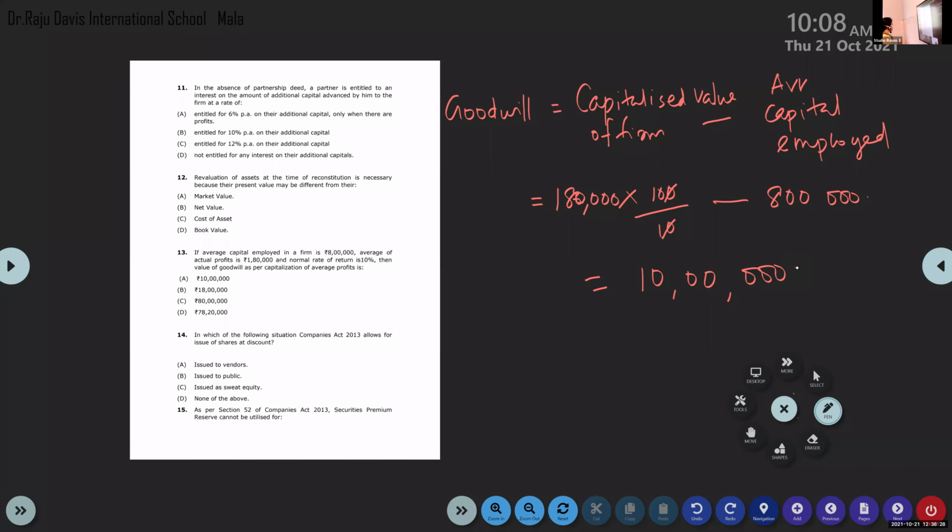Then tell me the answer for 14 quickly. In which of the following situations does the Companies Act 2013 allow for issue of shares at discount? Aparna, what is the answer? Ma'am, issued as sweat equity.